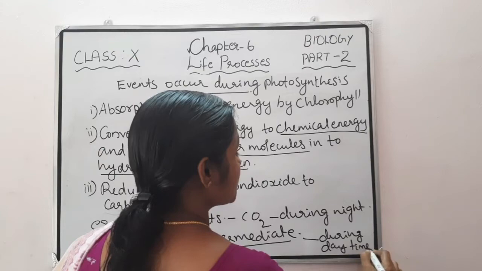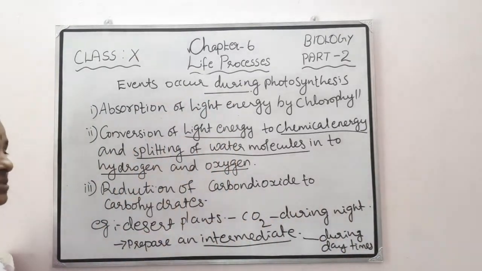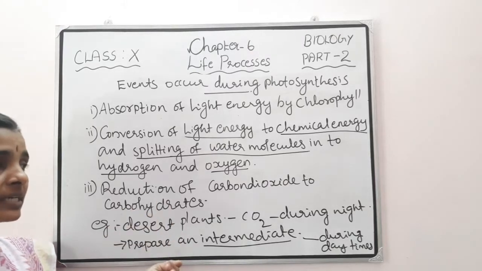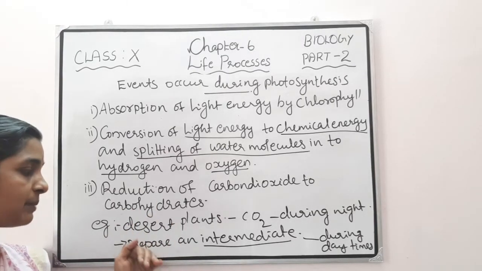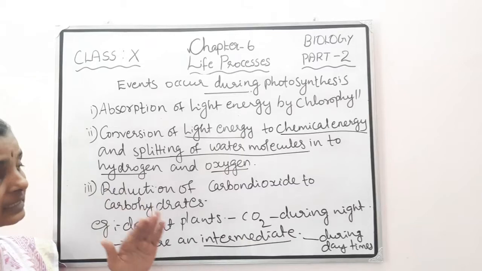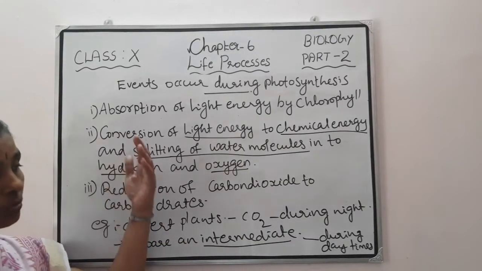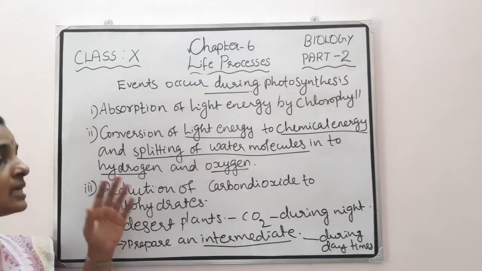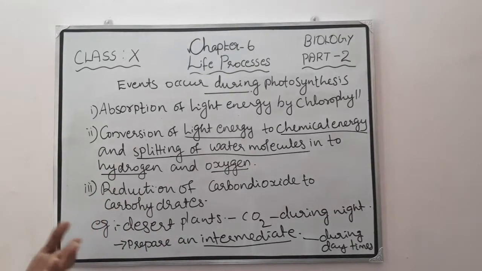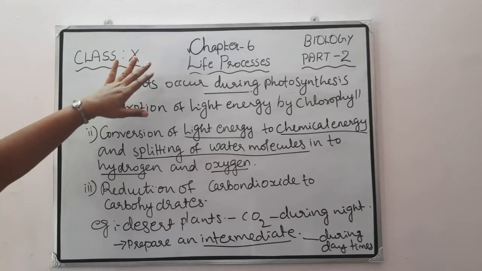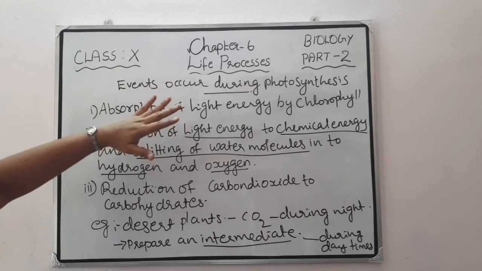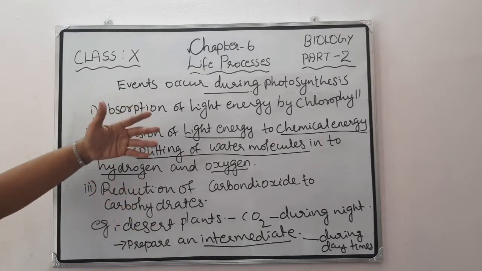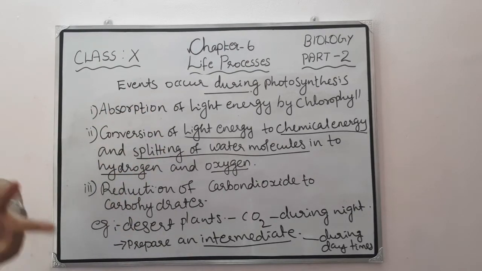That is in 2 times. The photosynthesis will complete in desert plants in 2 times. Carbon dioxide is absorbed during night time and they prepare an intermediate. Then this intermediate acts upon the chlorophyll during the daytime only. So, as I explained, these steps need not take place one after another immediately. For example, in desert plants, these steps take place at 2 different times.